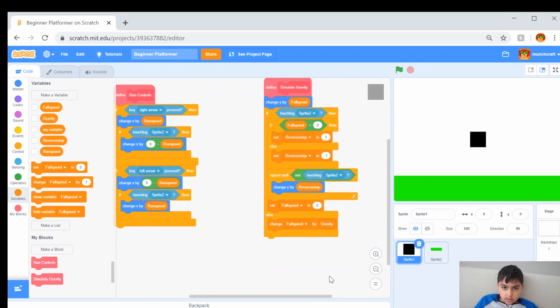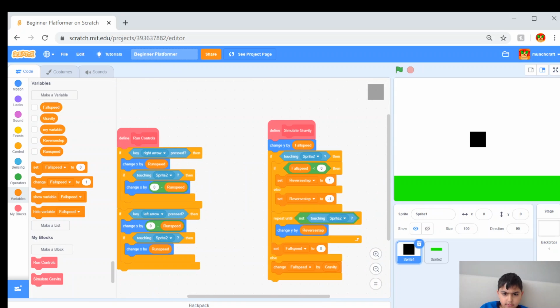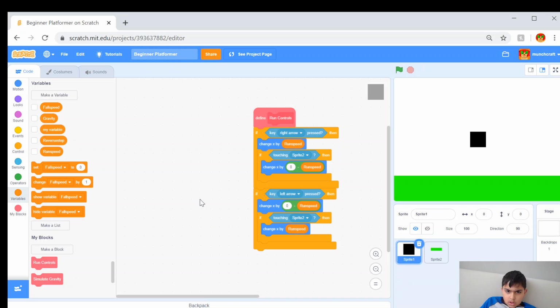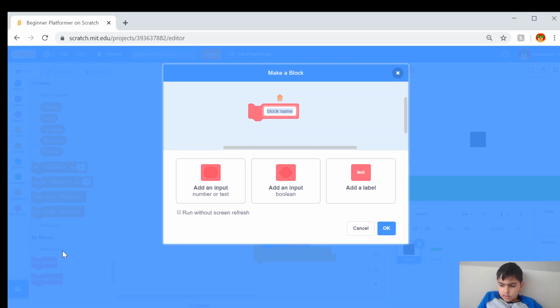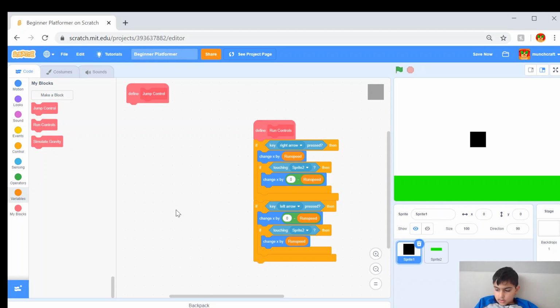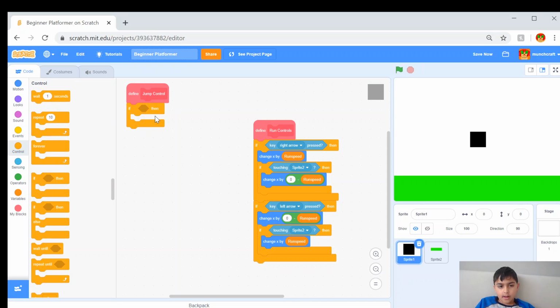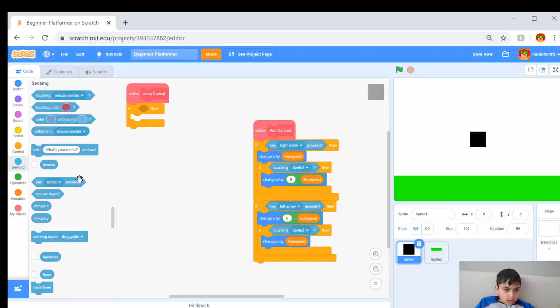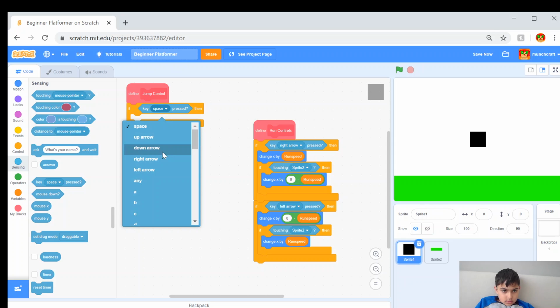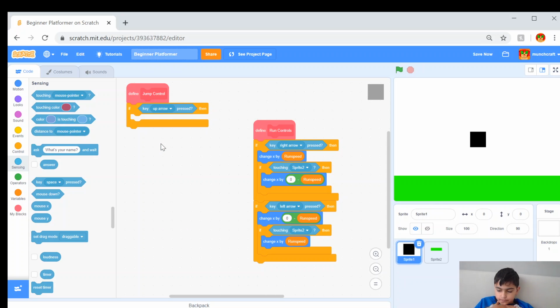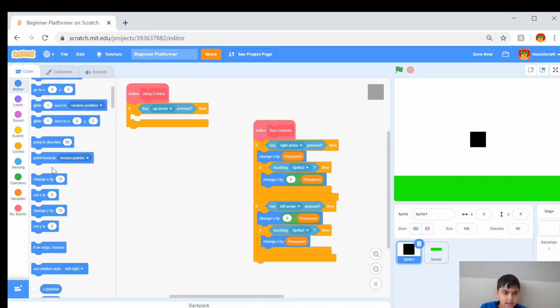All we have left to do are 2 little extra blocks of code. And so what we're going to want to do is create a new block, and we're going to call it the jump control so that the player can jump. Jump control. Alright. And what you're going to want to do is if then key up arrow pressed, because when you press the up arrow, obviously the player's going to want to go up. If then key up arrow pressed, then you're going to want to change the Y by -1.